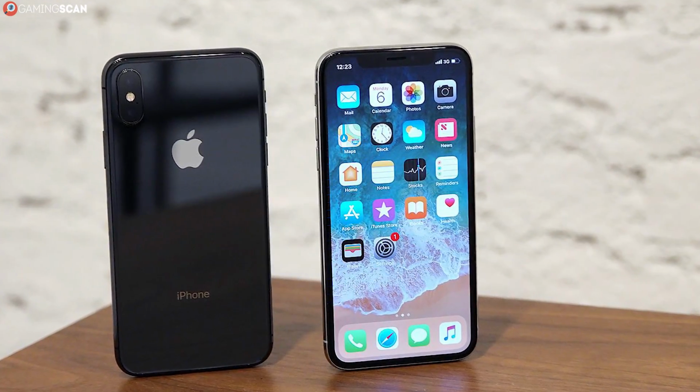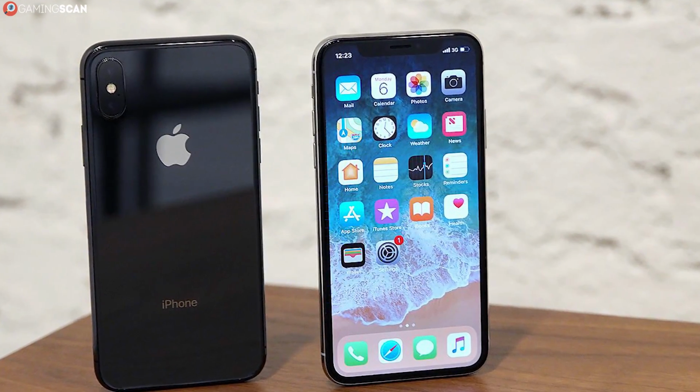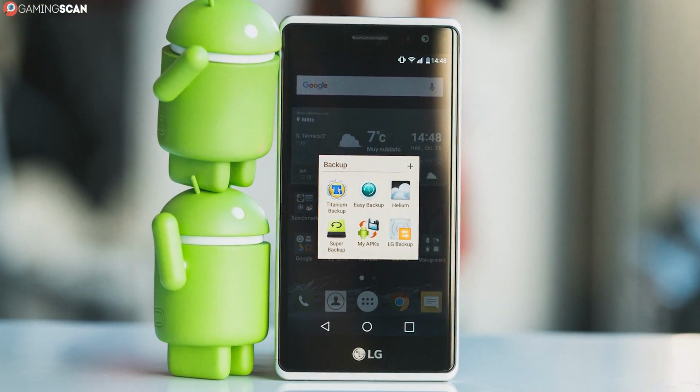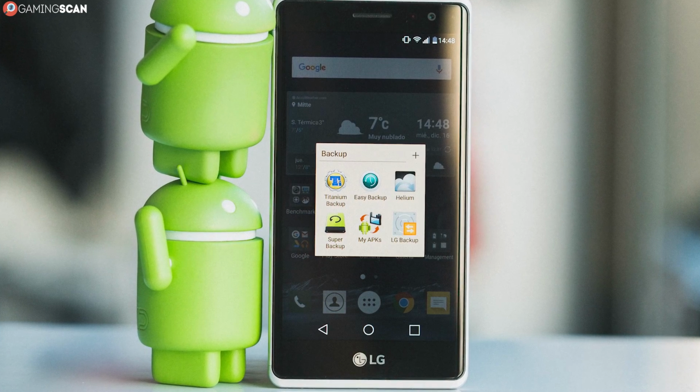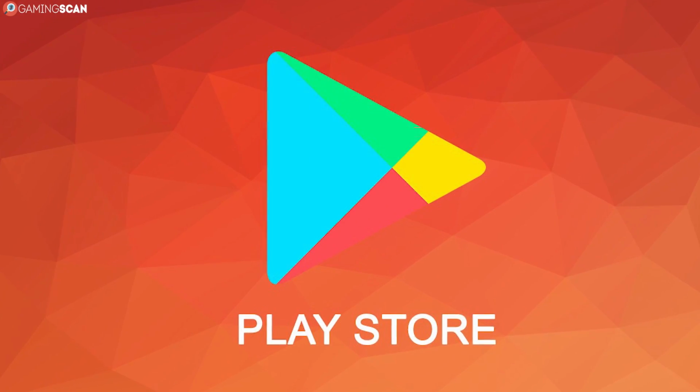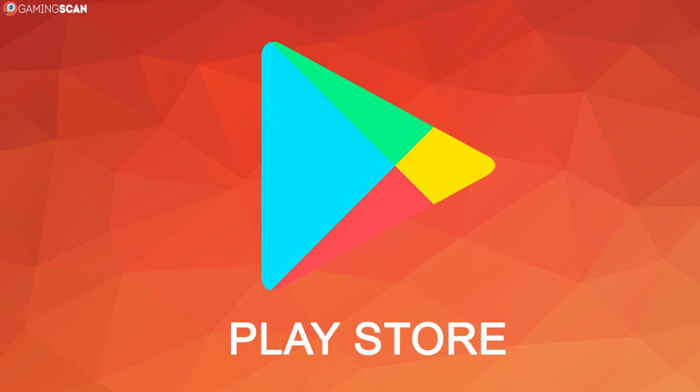So let's recap. The iPhones running iOS offer superior performance, apps that are safer and more stable, long-term OTA updates, and better long-term value. Meanwhile, the Android phones are generally cheaper, allow for a much greater degree of freedom, have a customizable interface, a greater variety of apps, as well as a greater variety of devices to choose from.